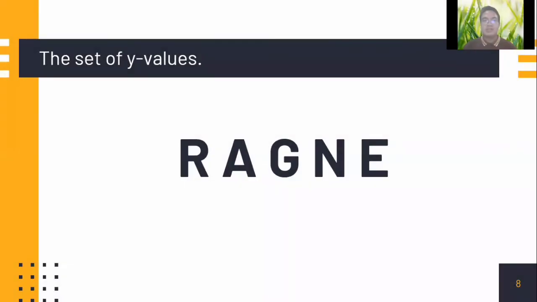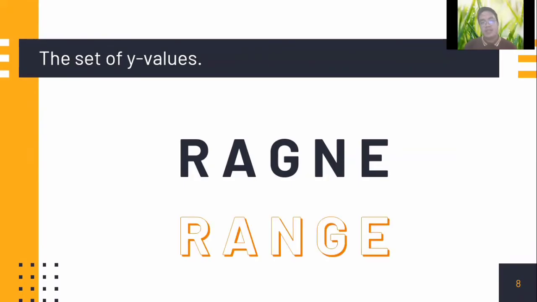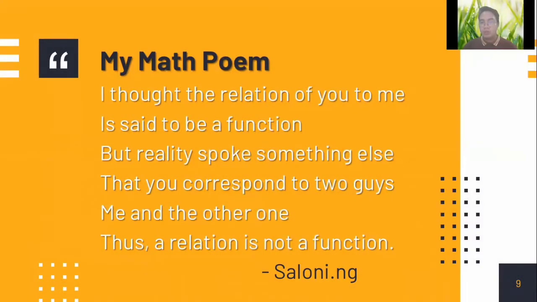So you got all these definitions right about functions and relations. So what we need to do is to proceed. Allow me to give you a poem about my math problem by solongi.ng. This has something to do with our discussion about functions and relations today. So the poem goes this way.